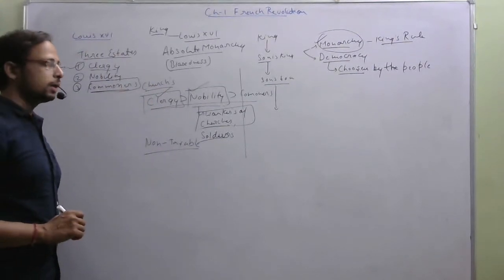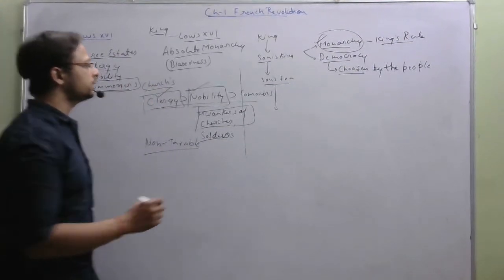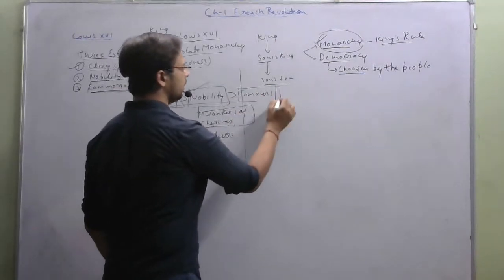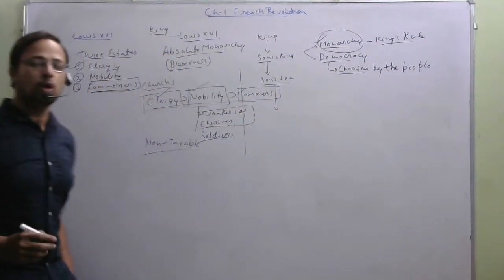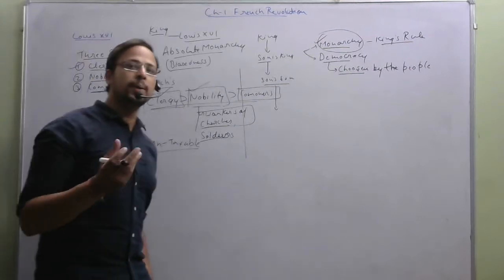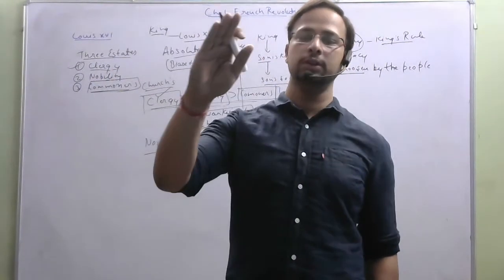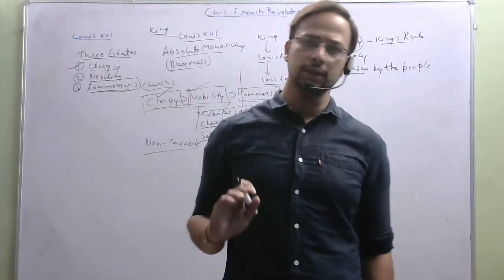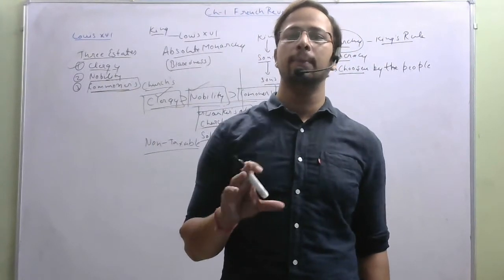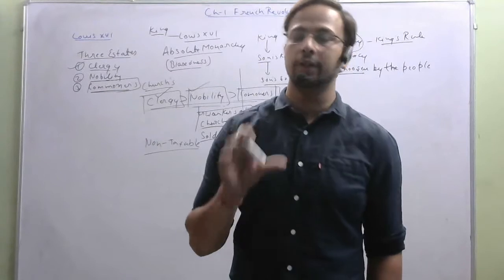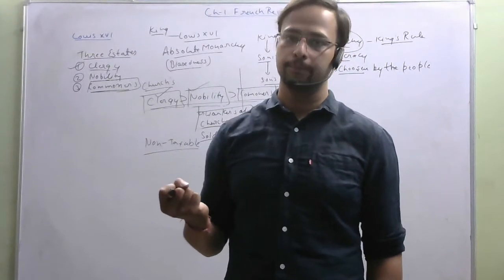Okay, now the third section of French society was the commoners. Commoners were the people who did not belong to the first class or the second class, and they were the people who were most in concentration in the French society, right.